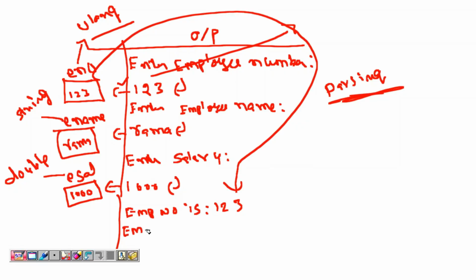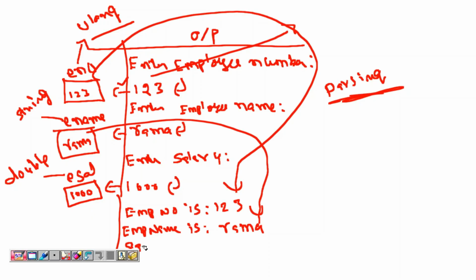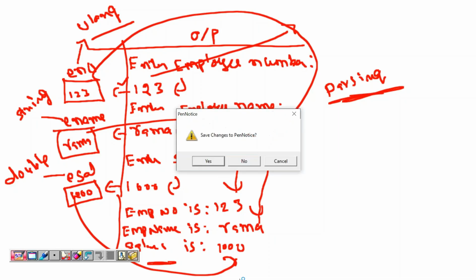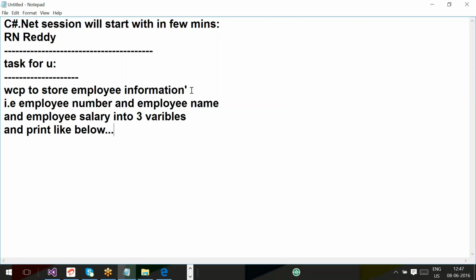Next, EMP name is Rama. Next, salary is 1,000. This is the requirement. And whenever you want to implement typecasting, you go for a concept called parsing.